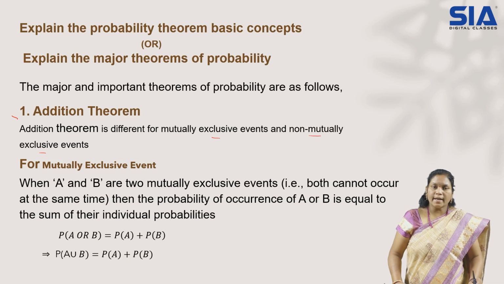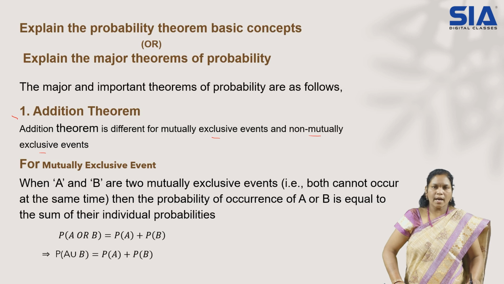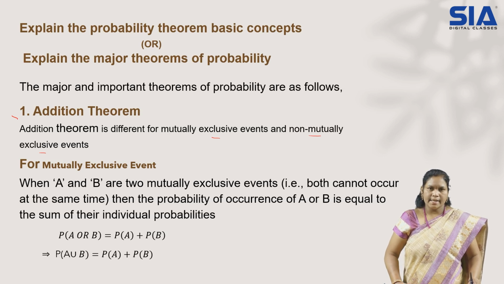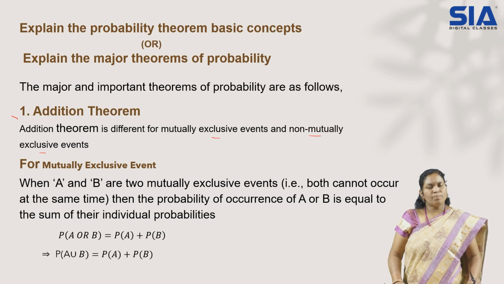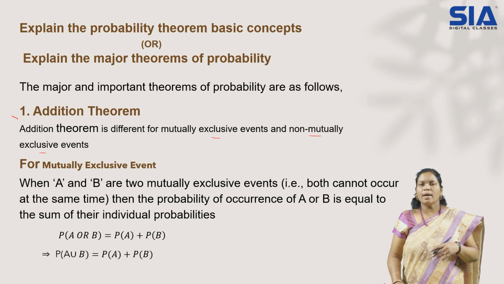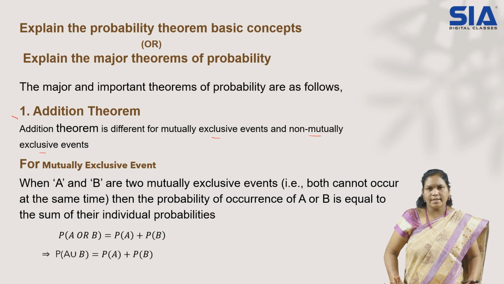First, we need to understand properly what is mutually exclusive. Mutually exclusive means, for example, if you take tossing of a coin. Whenever you toss a coin, what happens? Its result is either you get a head or you get a tail, isn't it? So only two results are there, either head or tail. Suppose I have tossed a coin and got a head as my result. Is there any chance for a tail to occur? No, no. Head has occurred, the final result is head itself.